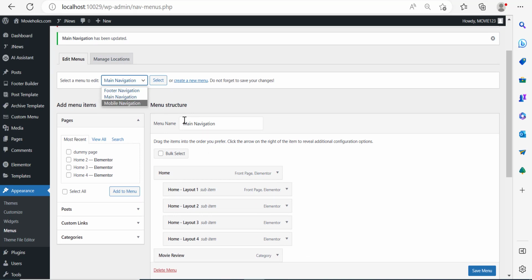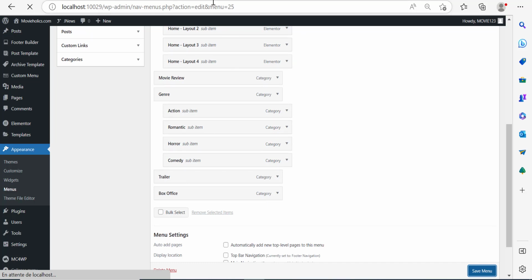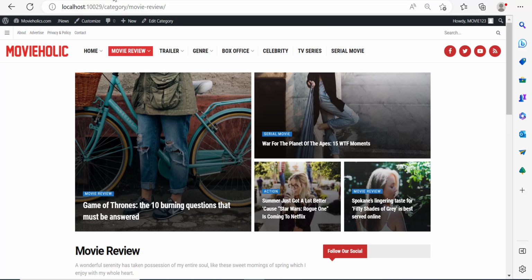We have the footer menu, the mobile navigation. Let's check the mobile navigation last. Click on select to make sure that it is selected. Let me just check on it. And I feel like the mobile navigation menu is a little bit different, but anyways, click on save settings right now. Let us go back over here to the home page and click on customize to access the theme customizer